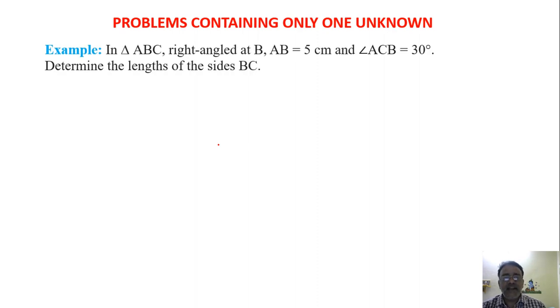Now let us start with the problems containing only one unknown. I am going to take the first example, a very simple one. In triangle ABC, right angled at B. अभी हम लोग right triangle imagine करने के बाद जो right triangle बना रहे हैं उसमें this is one example. Right triangle, right angle at B. AB is known to us, and angle ACB is given, and only BC we have to find. So only one unknown is there, that is BC.